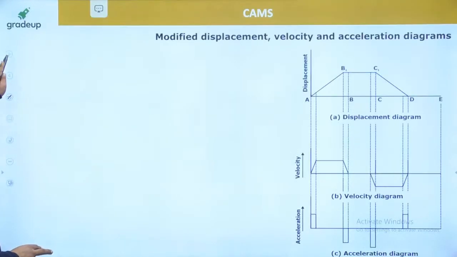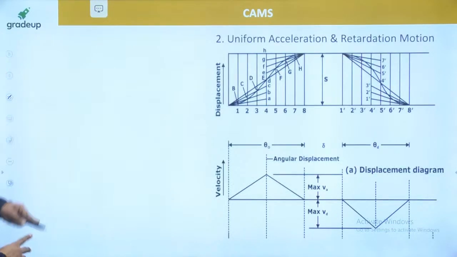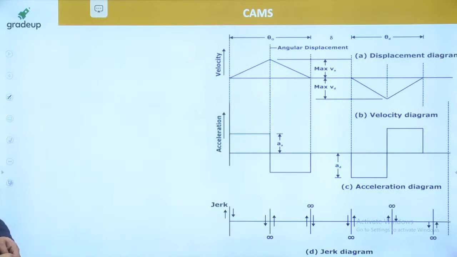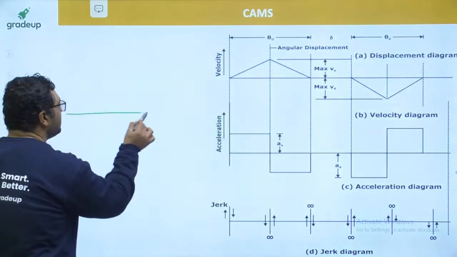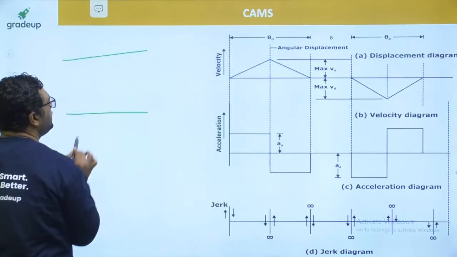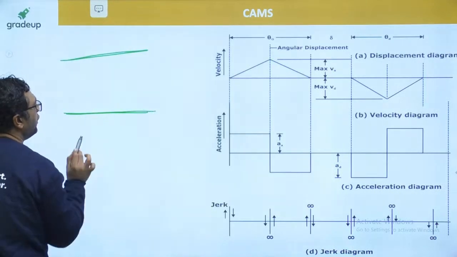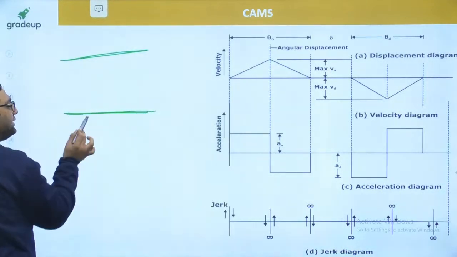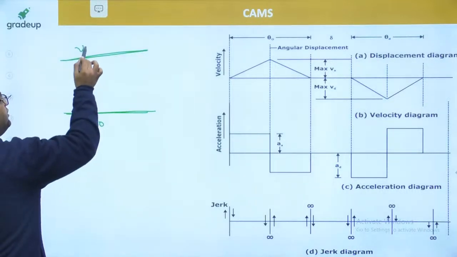So my dear, when we are talking about the next curve, that is basically uniform accelerated motion. When we are talking about uniform accelerated motion, you must understand that, let us say these are the two extreme positions, and you know in uniform accelerated motion how the motion is going on. This is the top and this is the bottommost position. Here the velocity will be 0, here also velocity will be 0.